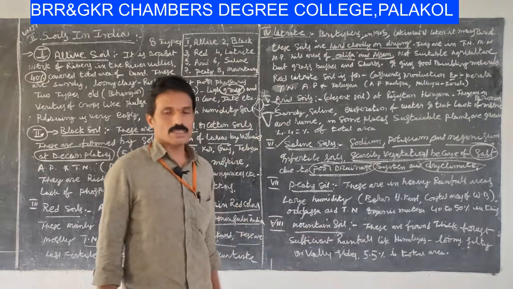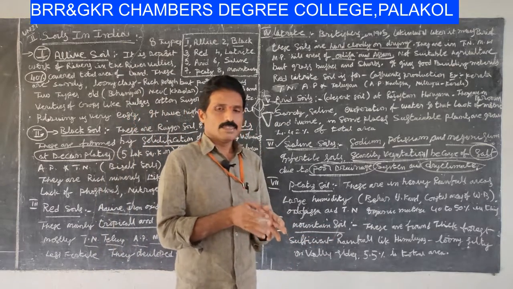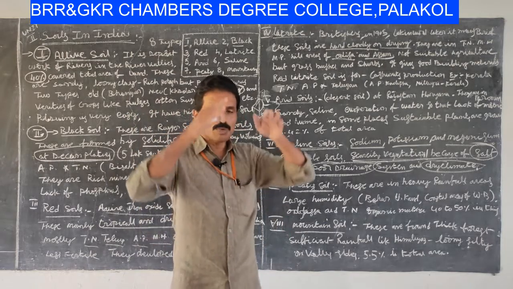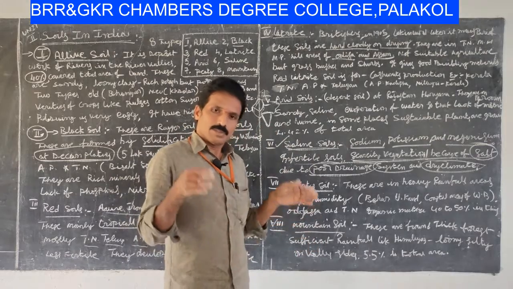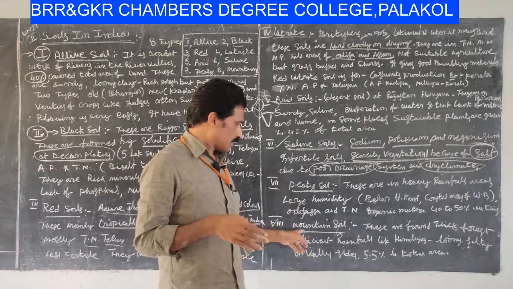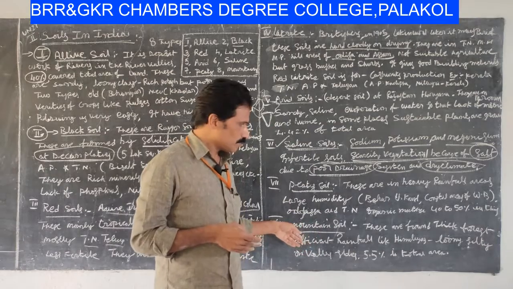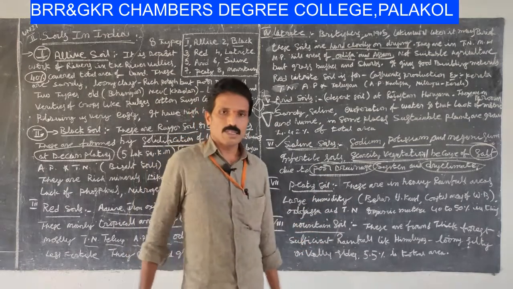These mountain soils are concentrated on the slopes of hill stations, soil existing in mountains. That's why these soils are called mountain soils, right?